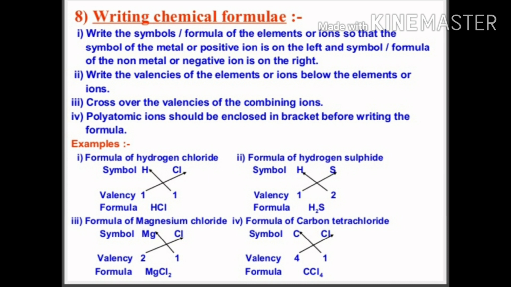Now we will see how to write a chemical formula. There are steps for writing a chemical formula. Write the symbols for the elements or ions, so that the symbol of the metal or positive ion is on the left, and the symbol of the non-metal on the right side. We have to write the valencies of the elements also, and now we cross them over, and then we make the formula.